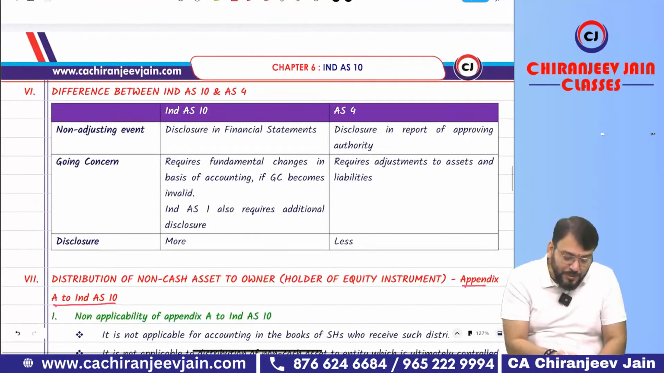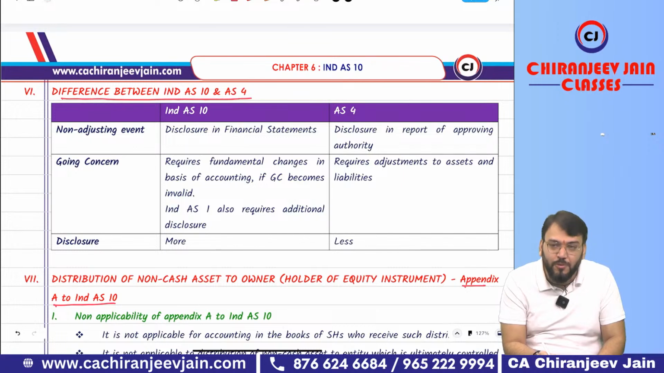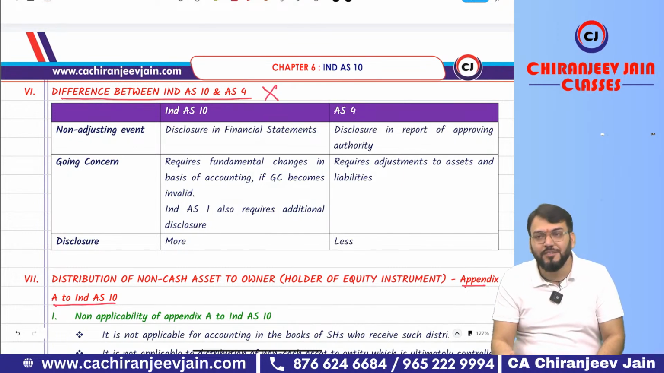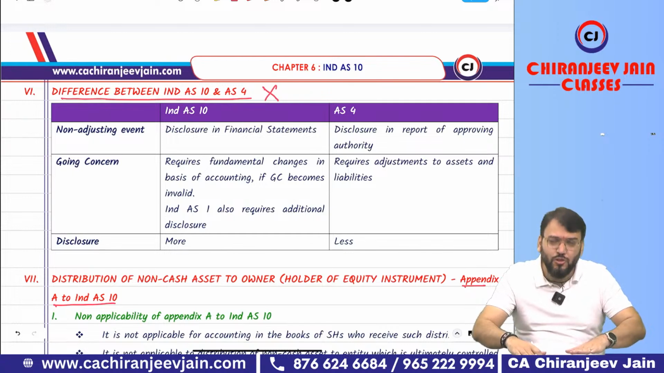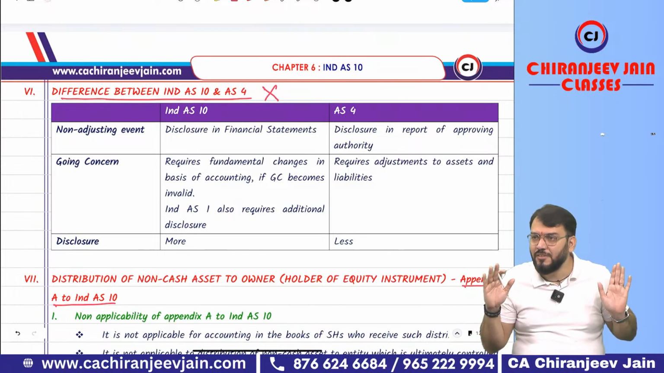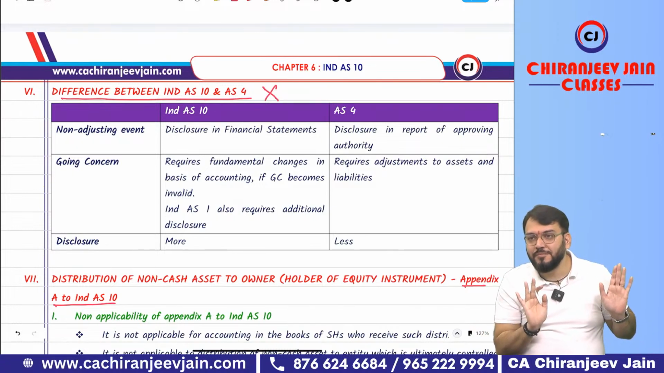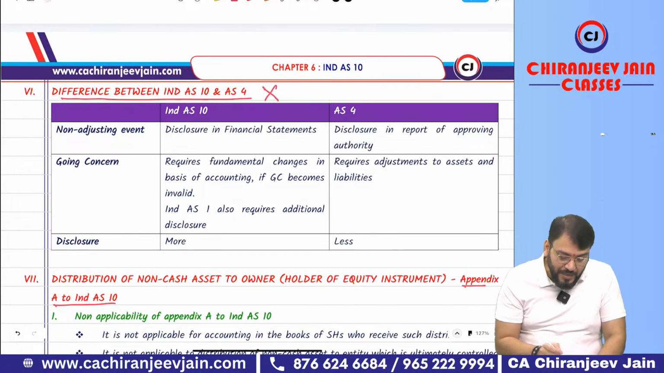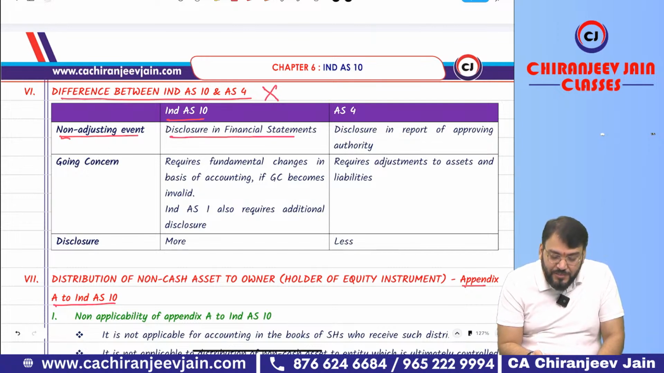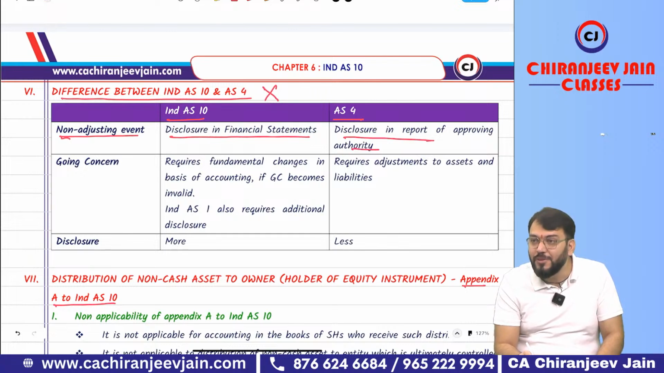Then let us do differences between Ind AS 10 and AS 4. However, it is not a part of the syllabus. You can cut it if you want to cut. Give one cross. Before the exam, don't take so much pressure to memorize this. Before an interview, you can read it. So for a non-existing event, Ind AS 10 requires disclosure in the financial statements, but AS 4 says disclosure in the report of the approving authority.